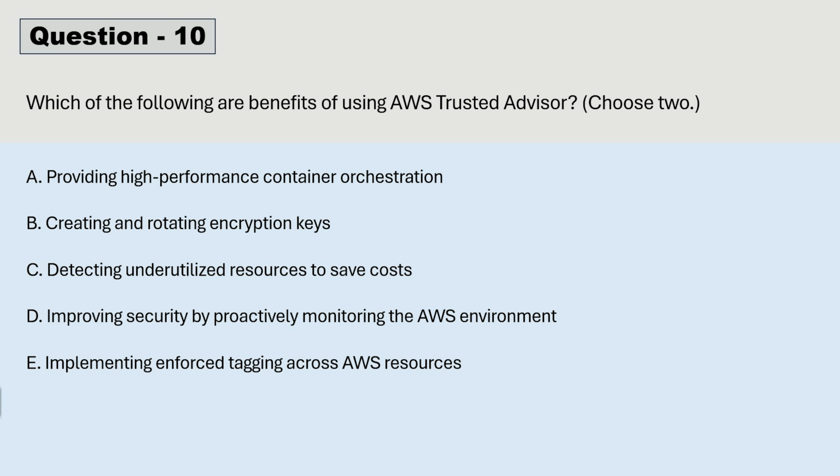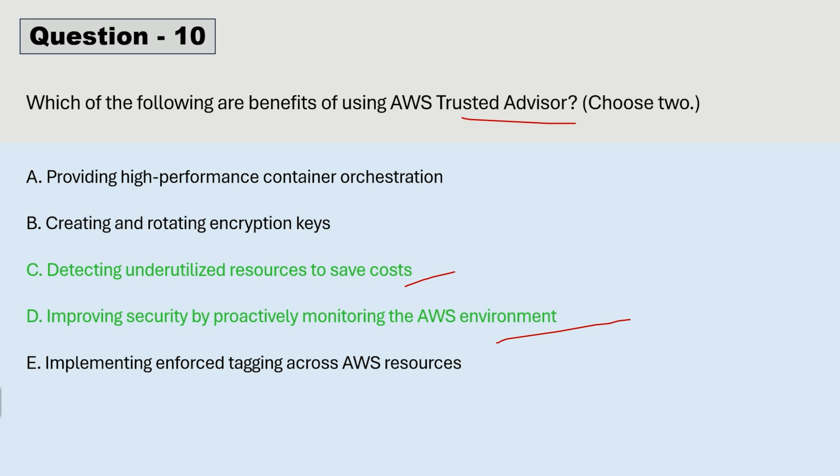Now let me reveal the correct answer. Option C and option D will be correct answer here. Detecting underutilized resources to save cost. Option D, improving security by proactively monitoring the AWS resources. So first, let me just tell you in general terms, what are the benefits of using Trust Advisor? Not just these two, apart from these two as well, I'm just telling all the benefits of Trust Advisor.